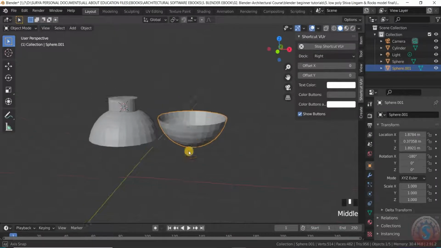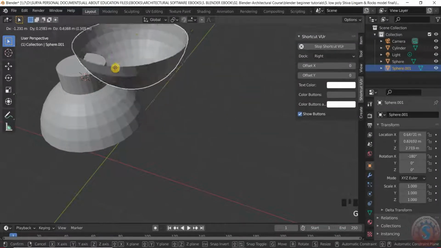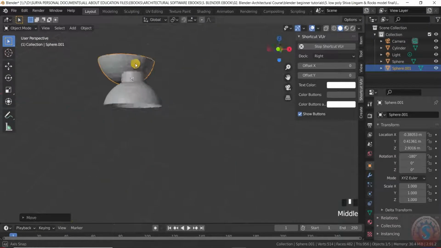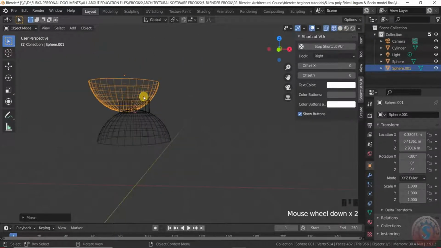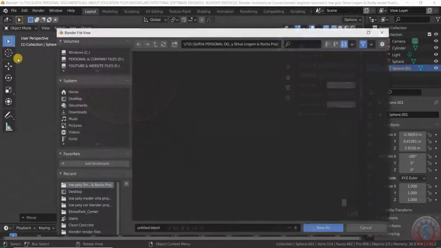Without the mirror modifier also you can do this by pressing on the G and place it here. You want to adjust exactly this, I already explained. Go to the wireframe mode and click on the save option again.